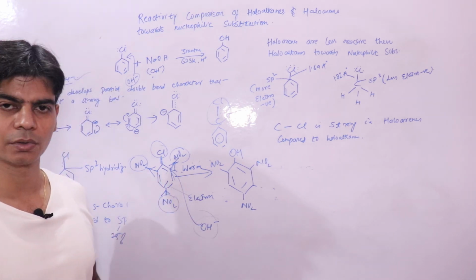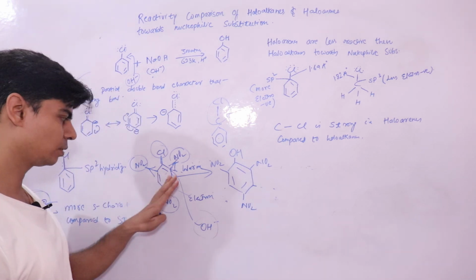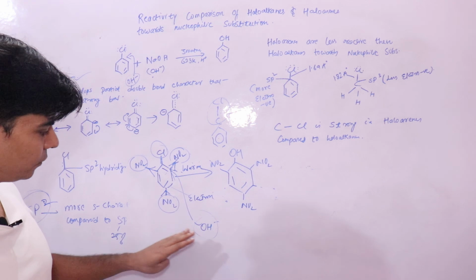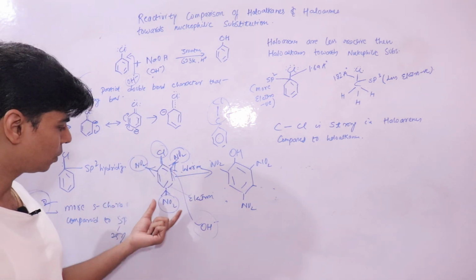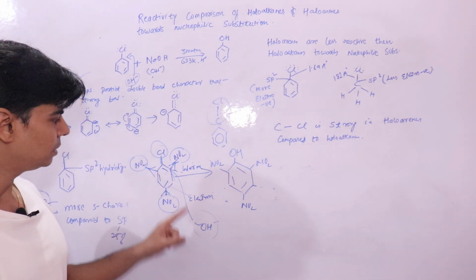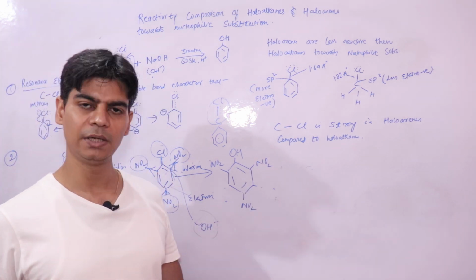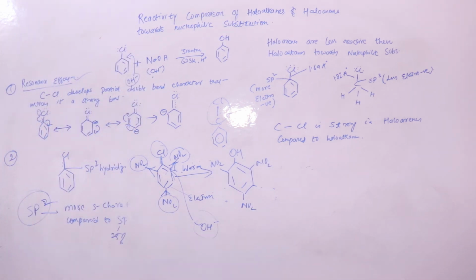So nucleophilic substitution in compounds having electron withdrawing groups at ortho and para positions would be easier. We will look into this in a little more detail in another video lecture. I hope it is clear till this point.